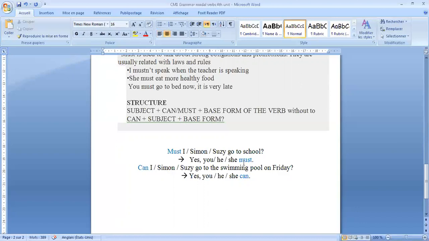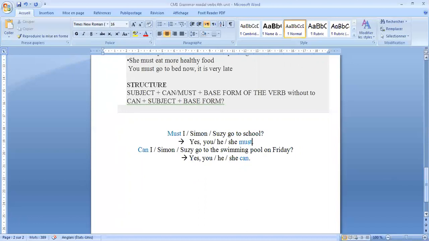Yes, he must. Can I go to the swimming pool on Friday? Yes, you can. Can Simon go to the swimming pool on Friday? Yes, he can. Can Susie go to the swimming pool on Friday? Yes, she can. Okay?